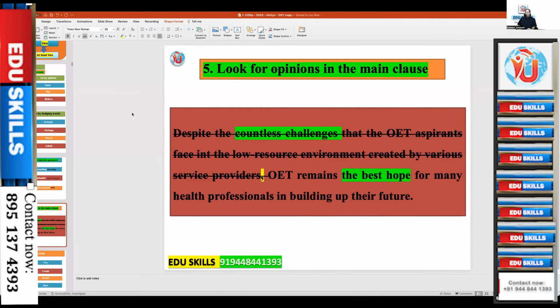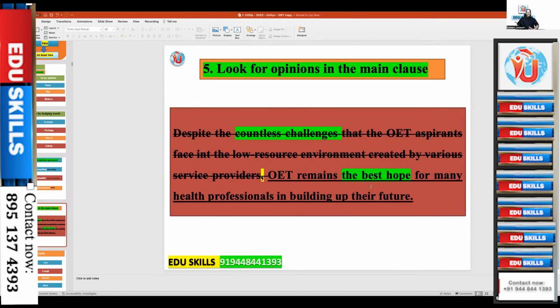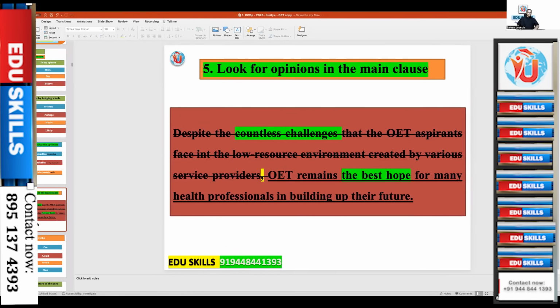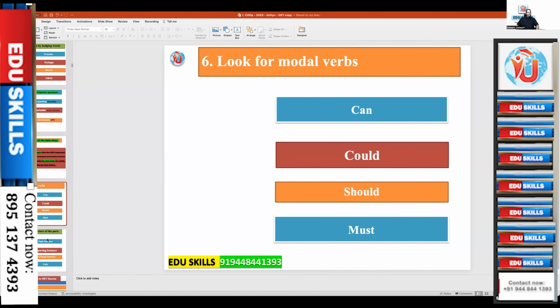That tells you when there is a complex sentence, you can just ignore the whole portion before the comma, then go to the portion after the comma. Just that portion after the comma. So that's how you defeat your greatest enemy, that is time. You know the main idea is here, the answer will be here. And also look for modal verbs: can, could, should, must. They will help you to locate the answer.